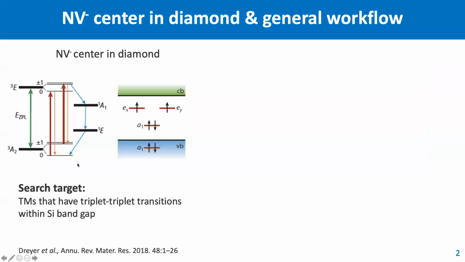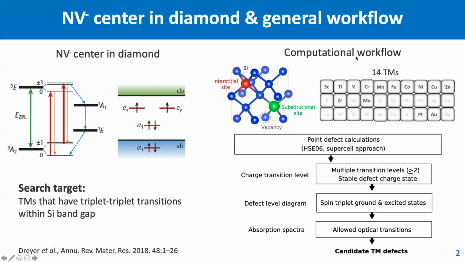So before we talk about the general workflow, we need to look at the NV-center in diamond first. It's well studied and known that it has triplet transitions within the bandgap, and its specific intersystem crossing makes room temperature operation possible. So as the first step, we are searching for transition metals that have triplet transitions within the silicon bandgap. And here's our computational workflow.